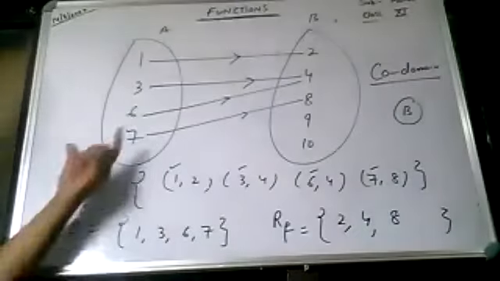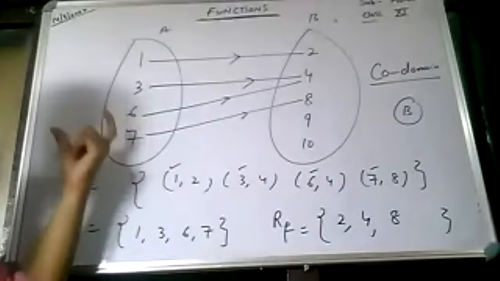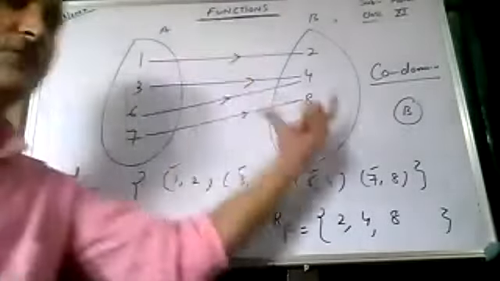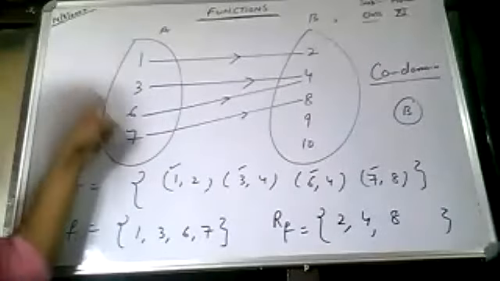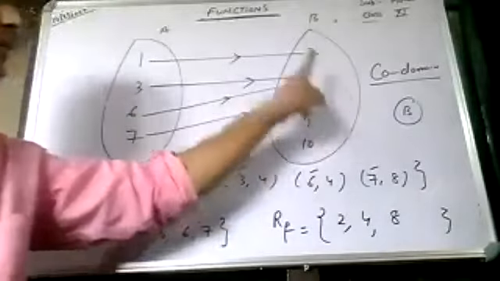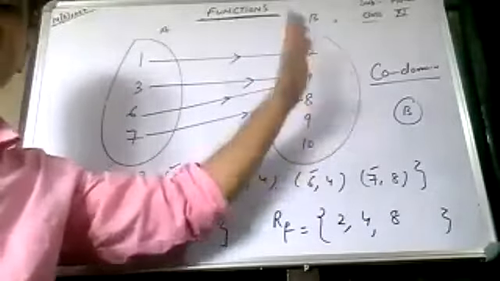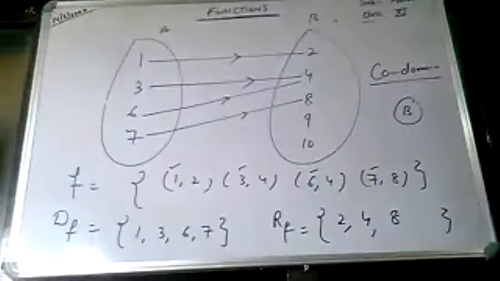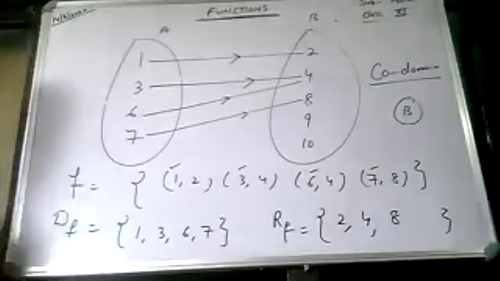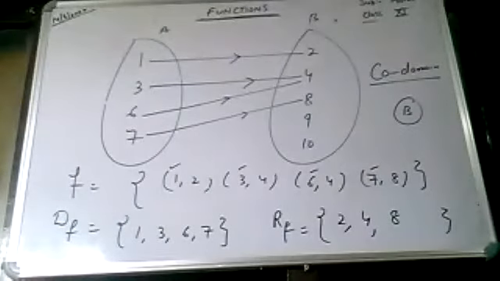So where will we find the domain from? From the first set. Range from the second set. Domain means all those elements from the set A which are mapped to the set B. Range means all those elements from the set B which are having pre-image in set A, and codomain means whole set B. That's why earlier I told you range is always a subset of codomain. Any difficulty class? This concept I have given to you. Okay? So any difficulty?